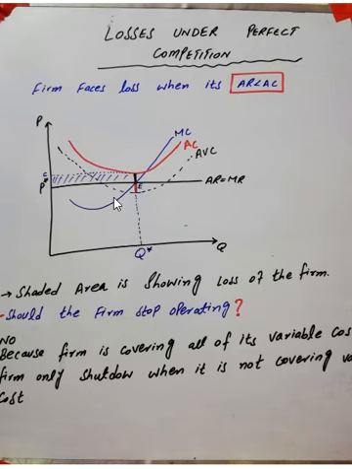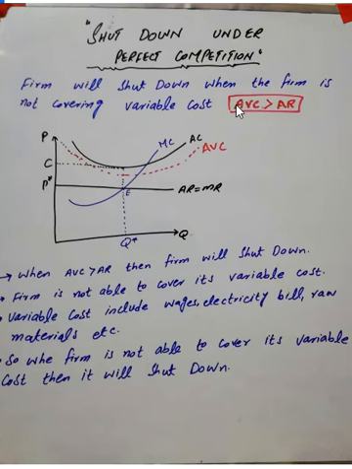So now let's talk about the case for shutdown under perfect competition. A firm will shut down when its average variable cost is greater than average revenue. The firm is not able to cover its variable cost, so it is better for the firm to shut down. So let's show it graphically.